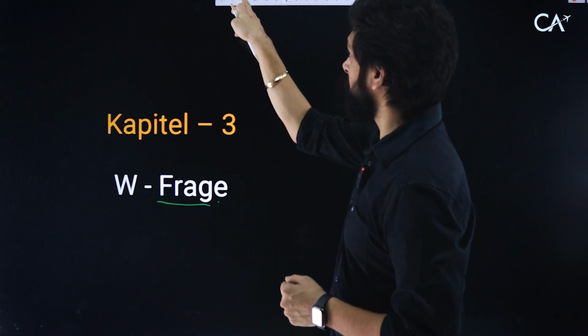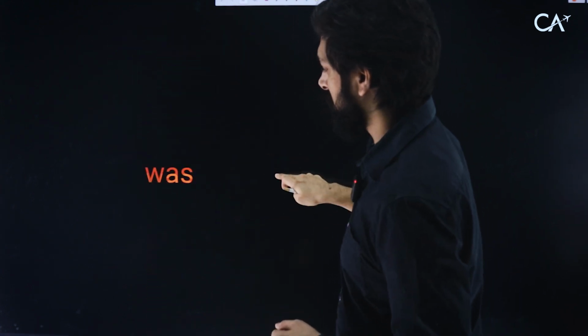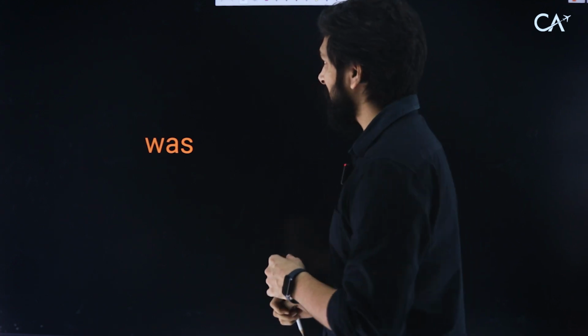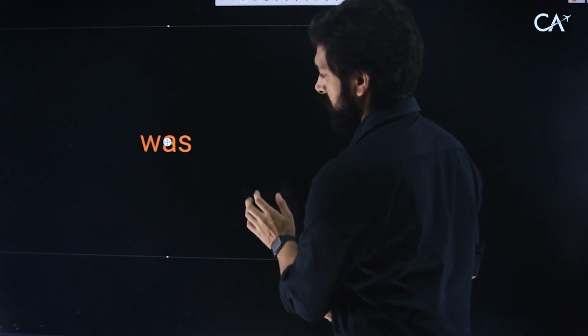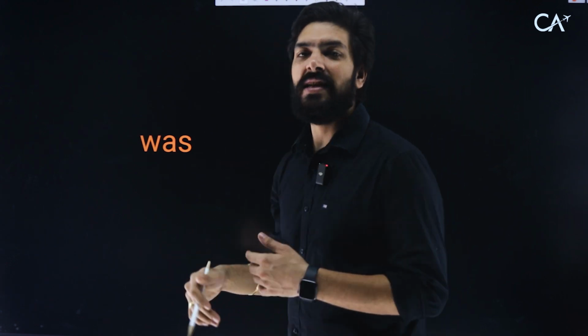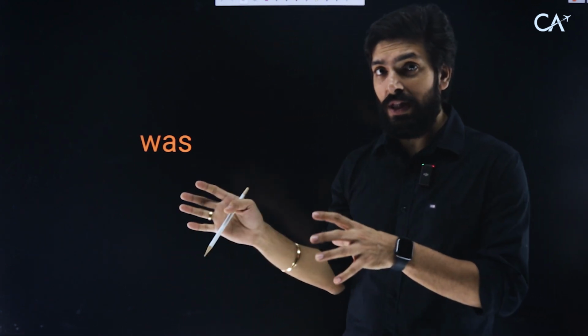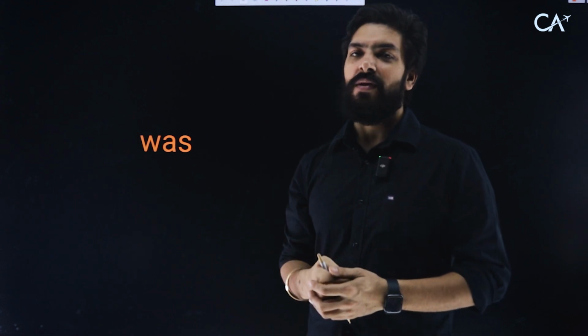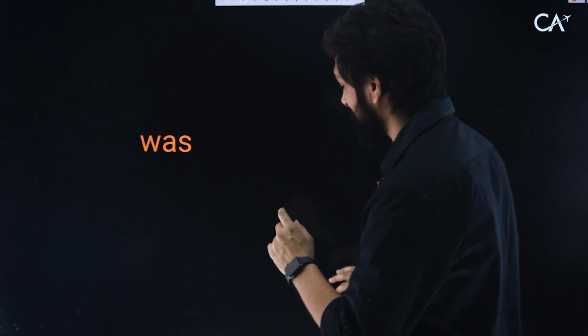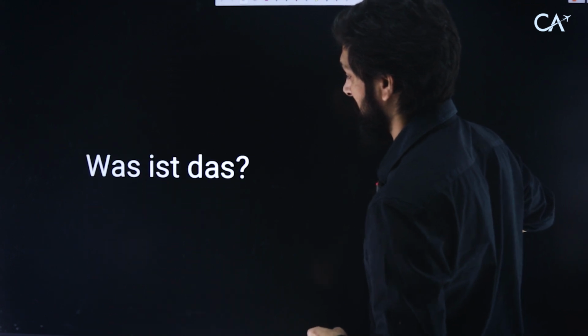Let's have a look at the first question. The first question that we have is the most common one in English, right? And that is was. So what is this was thing? You know that was is what. You should know that because it's very similar. Was is what, right? Let's have a look at some examples of the sentences.